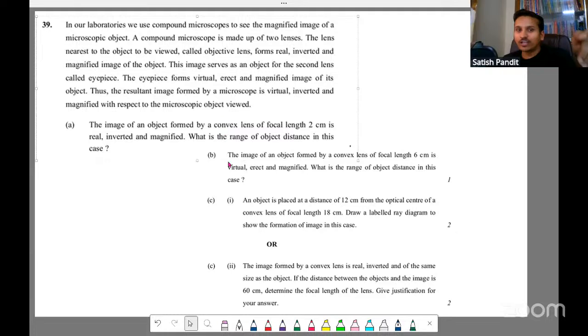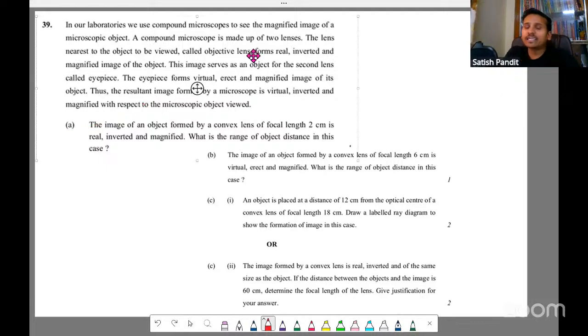Anyway, this theory is not required to solve this question. So you just ignore that. Here they have given correctly the eyepiece forms the resultant image. You ignore that, just try this question. These parts are not even required.